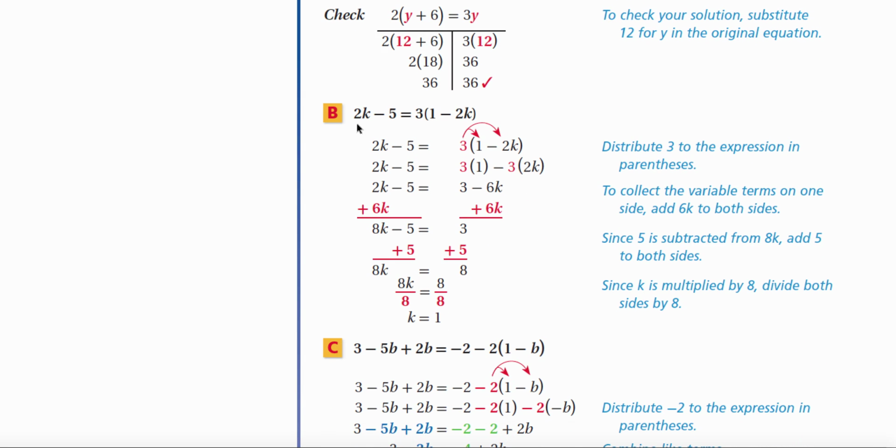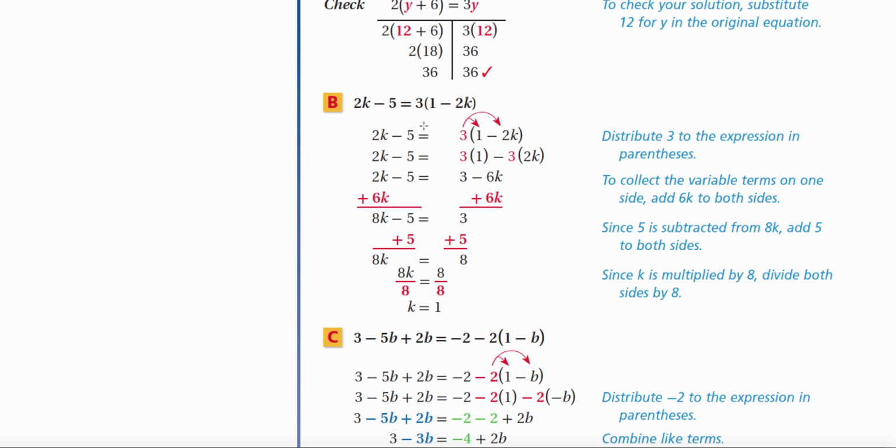In this equation, I have 2k minus 5 is equal to 3 times the quantity of 1 minus 2k. So now we have to use the distributive property. So we distribute the 3. 3 times 1 minus 3 times 2k. 3 times 1 is 3. 3 times 2k is 6k, but this is a minus, so negative 6k.